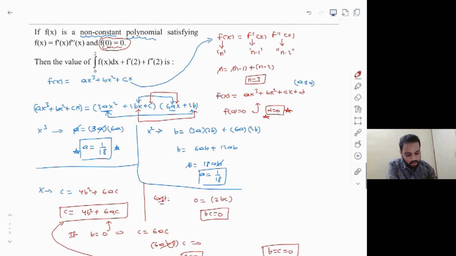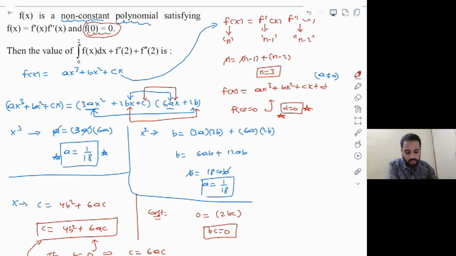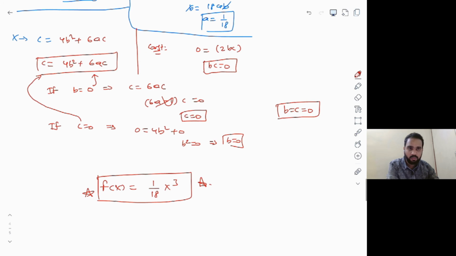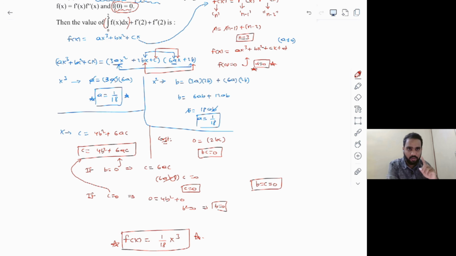Now look at the required part. The required part is integral 0 to 2 f of x dx, and also we have to find f dash of 2 plus f double dash of 2. But I think the remaining calculation can be done by you very easily, because it's a very simple function. You know how to integrate and differentiate and substitute the values, right? So as you can see, the question is definitely not difficult here, but it needs proper calculation, patience, and also accuracy to get the perfect score in this question. Nothing more than that, right?